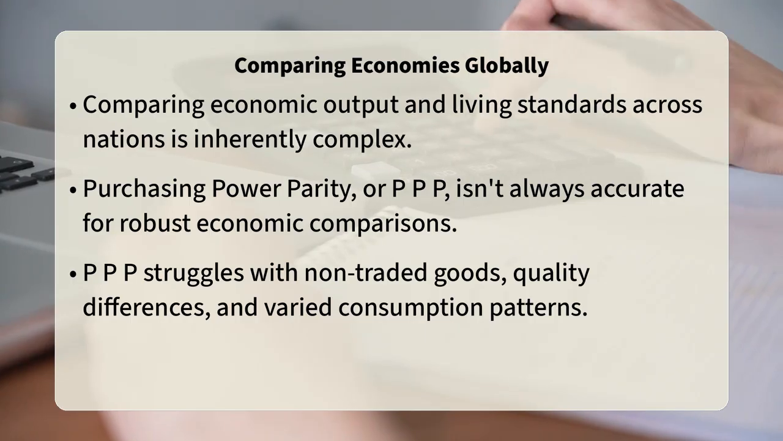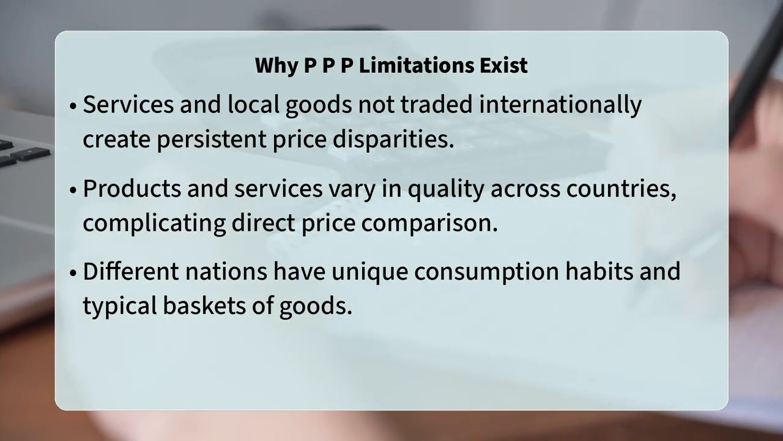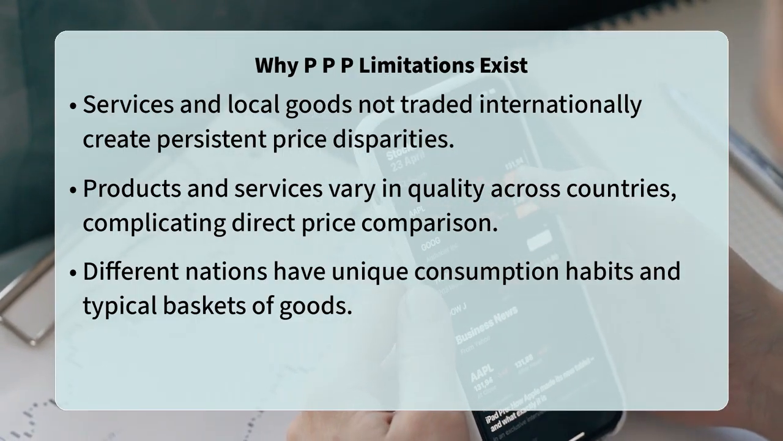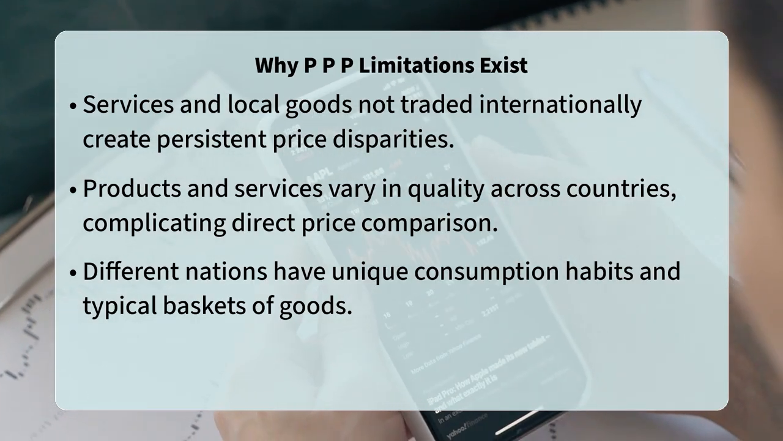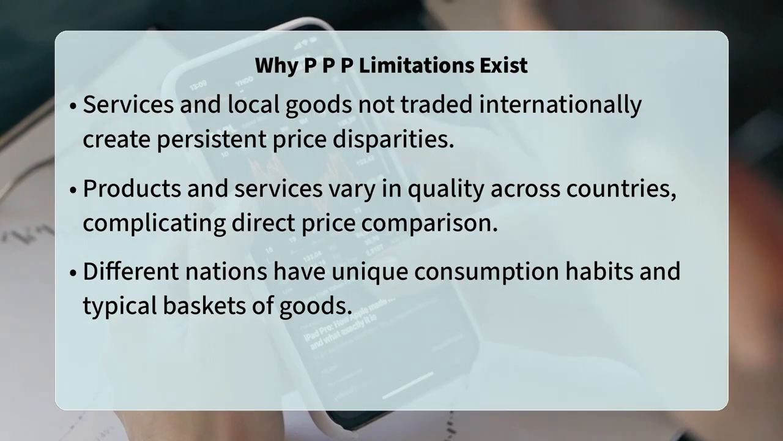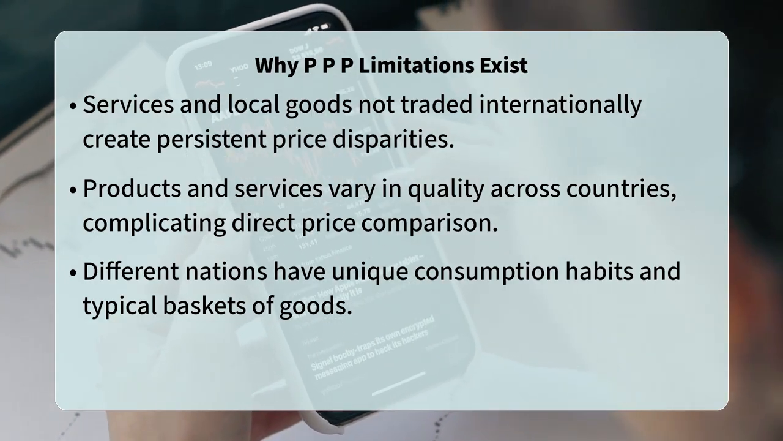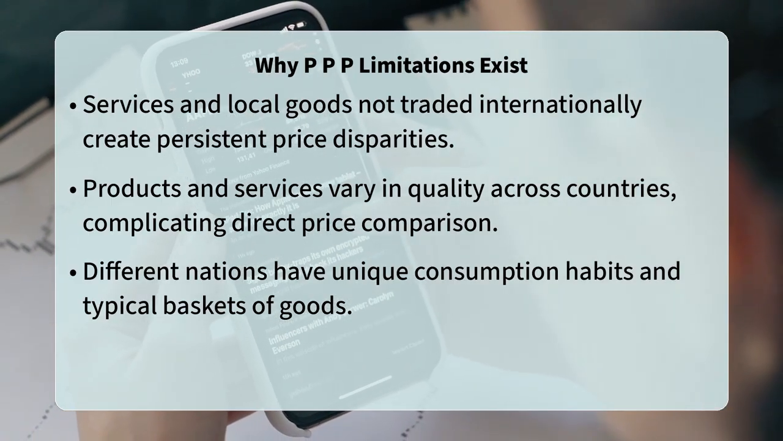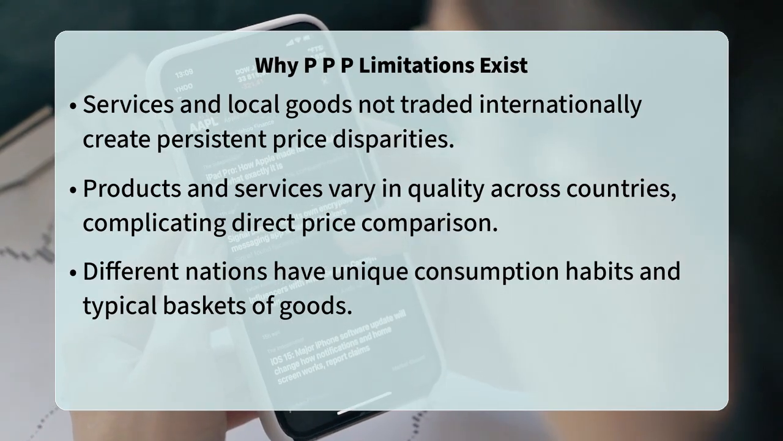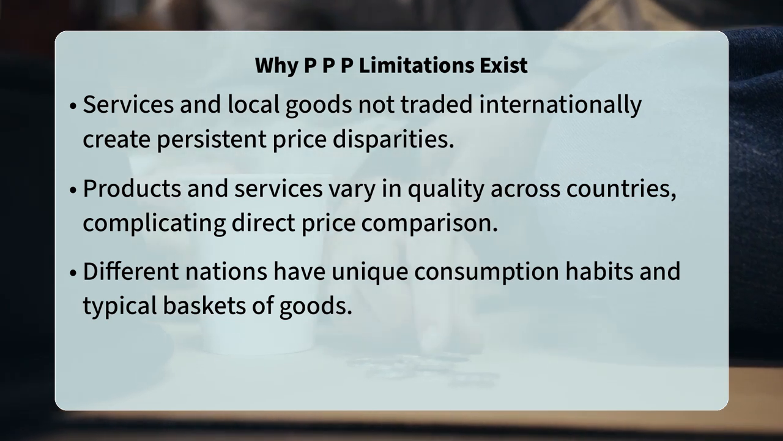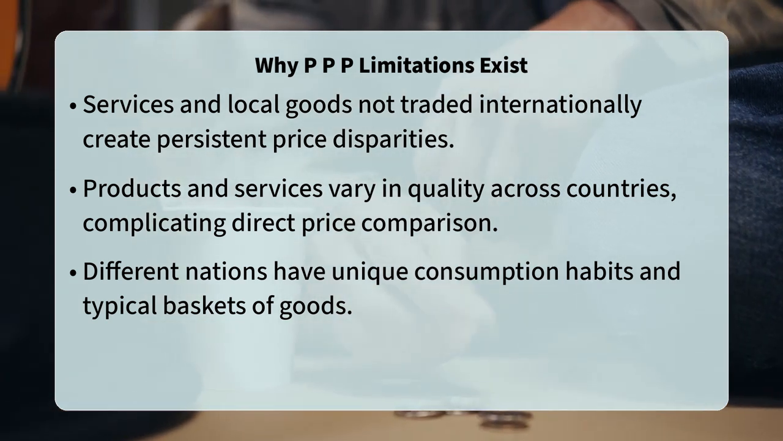The core mechanism of PPP involves comparing the prices of a fixed basket of goods and services across countries, attempting to equalize the purchasing power of different currencies. However, a significant limitation arises because many services and locally produced goods are not traded internationally, leading to substantial price discrepancies that PPP cannot fully normalize. Factors like labor costs and local market structures heavily influence these non-traded sectors, creating persistent differences in real purchasing power that standard PPP calculations might understate or overstate.